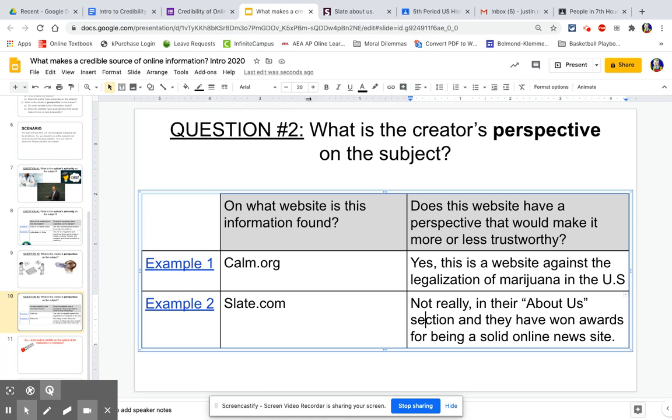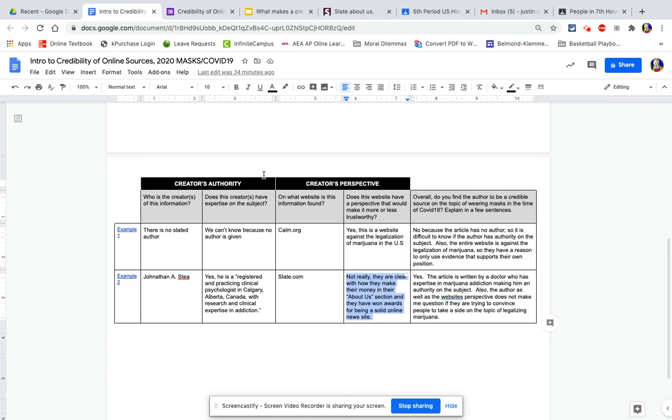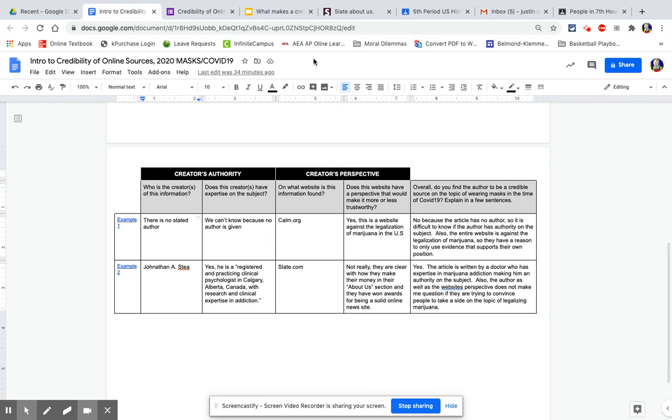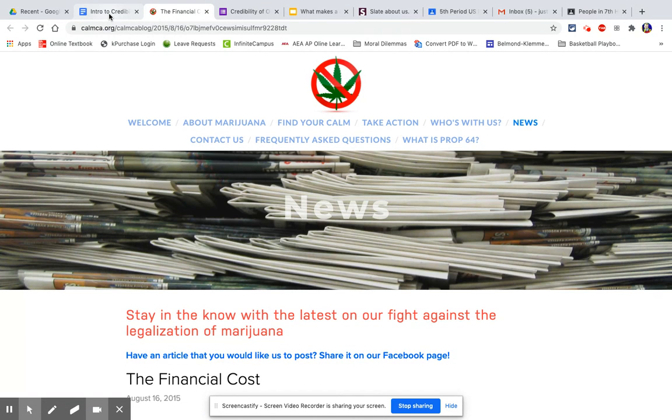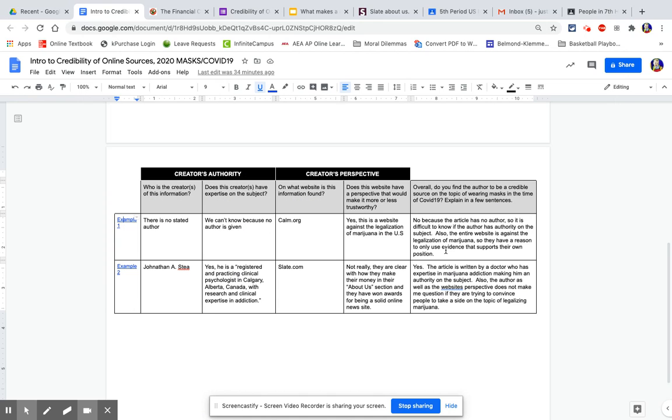So now if we just take a look in general at these two websites, the first one was from Calm CA, the Citizens Against the Legalization of Marijuana. I would say this article is not credible because it's not trustworthy, because there's no stated author. You don't know who wrote this. You don't know if it was a doctor that wrote it, or just some random person. So I would say that makes it not very trustworthy. Also, it's on a website against the legalization of marijuana, so they have their own reason to only use evidence that supports their position.